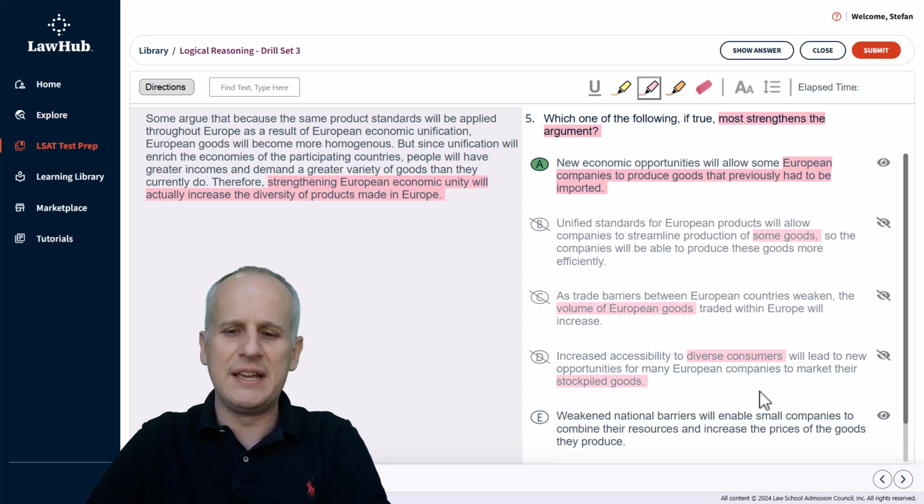And lastly, choice E, weakened national barriers will enable small companies to combine their resources and increase the prices of the goods they produce. Well, we're not concerned with the prices as part of the conclusion, even though that seems like it might be a good outcome for these small companies. It's not relevant to the conclusion of this argument. And furthermore, once again, we don't know whether those goods that they produce are new goods or old goods. So we can really eliminate choices B through E all for the same reason, recognizing that we probably could have proactively selected A a little while ago.